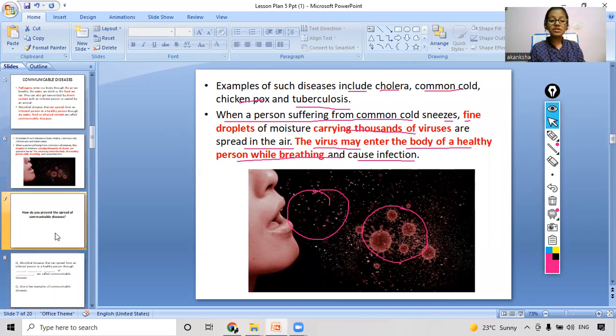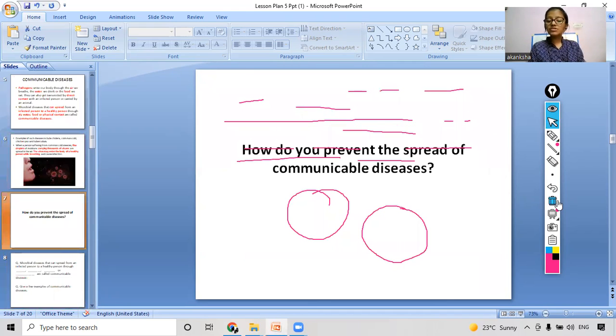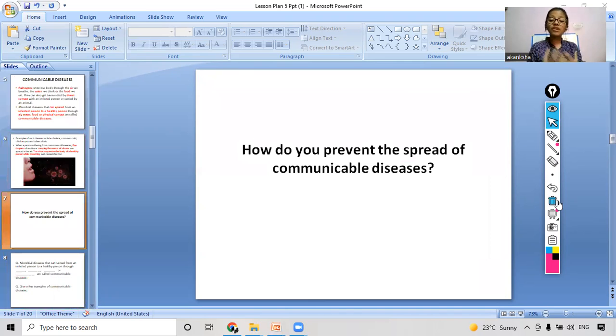Now comes the curiosity question for you all. How do you think you will prevent the spread of these communicable diseases? You have to come up with your own ways. I will give you 5 seconds to think, and then you have to answer in the chat box. Which methods do you think can prevent these diseases? Washing our hands? Yes, very good. I can see your correct responses.